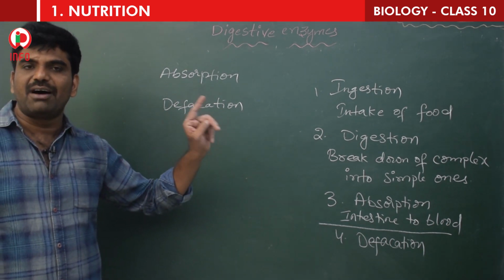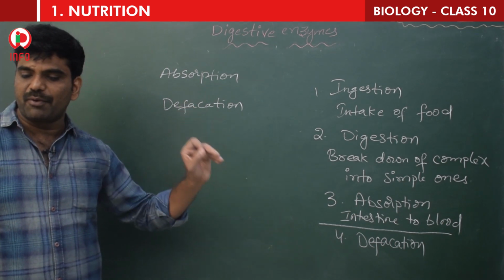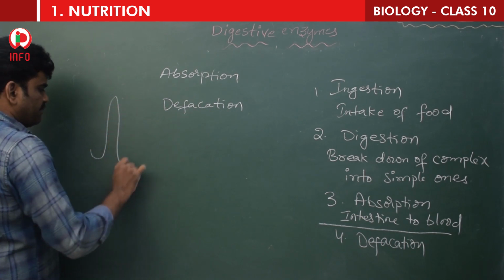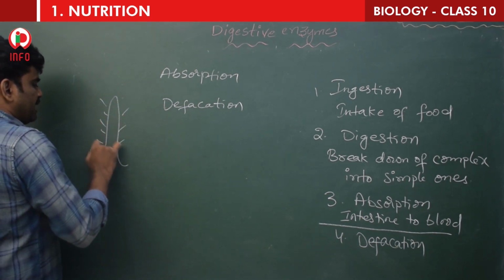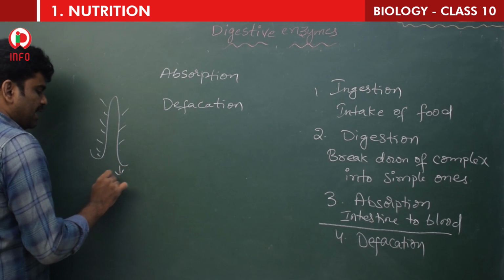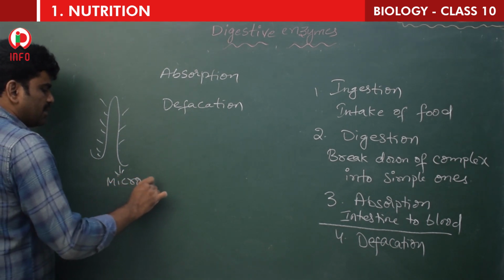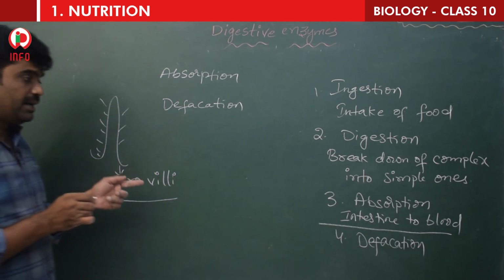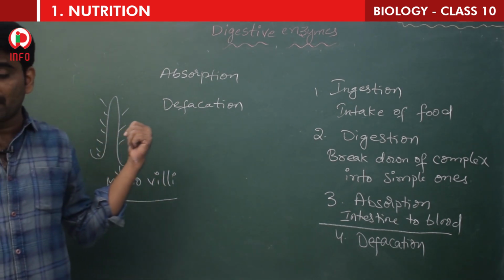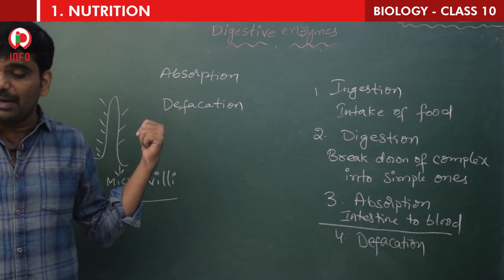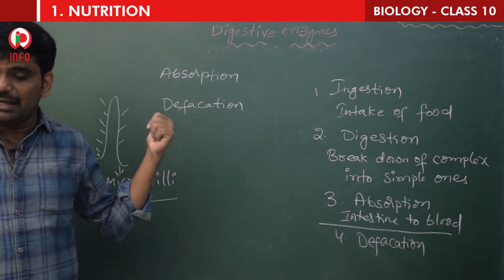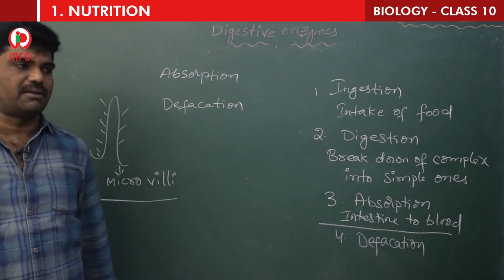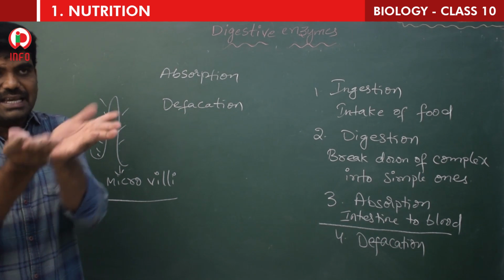Internally, the intestine wall has a number of finger-like projections. See children, these are the finger-like projections. These are called villi or microvilli. So internally, the intestine has a number of microvilli. What will these microvilli do? Yes, the microvilli increase the surface area for absorption.